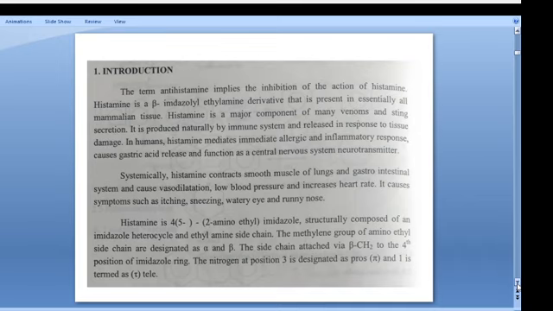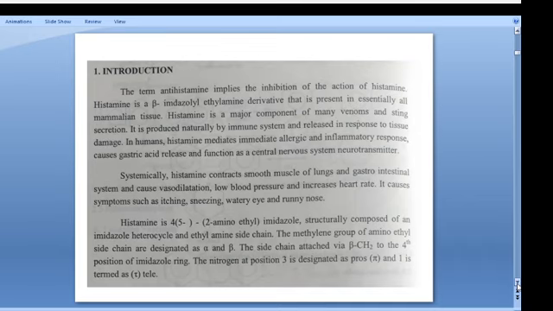Now we can go to the introduction part. Antihistamine symbolizes the inhibition of the action of histamine. Histamine is a beta imidazoline ethylamine derivative that is present in essentially all mammalian tissues. Histamine is a major component of various venom and sting secretions. It is produced naturally by the immune system and released in response to tissue damage. In humans, histamine mediates immediate allergic and inflammatory responses, causes gastric acid release, and functions as a CNS neurotransmitter.